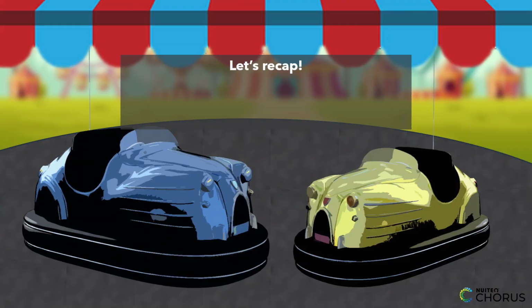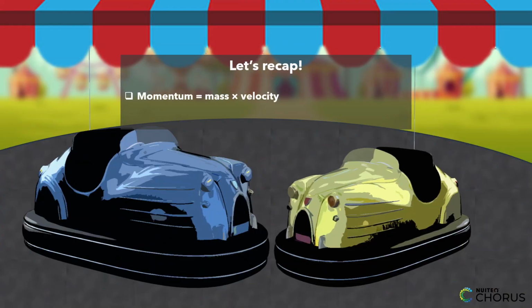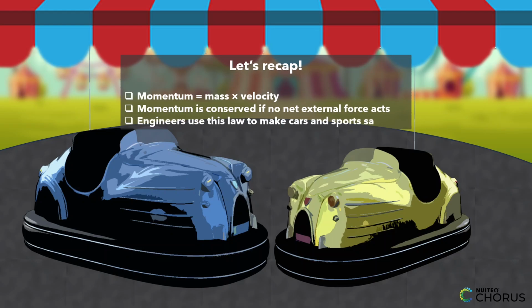Let's review what we've learned. Momentum is equal to mass times velocity. Momentum is conserved if no net external force acts. Engineers use this law to make cars and sports safer. So next time you ride bumper cars, think like a physicist.